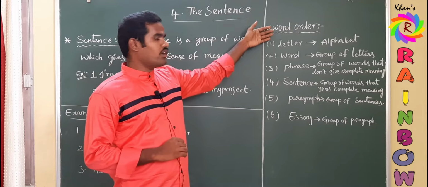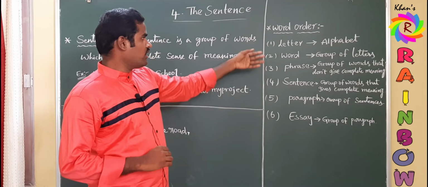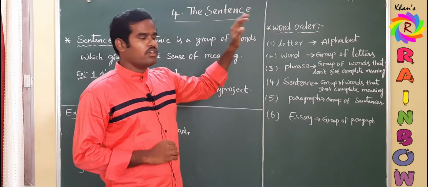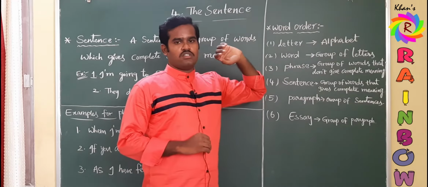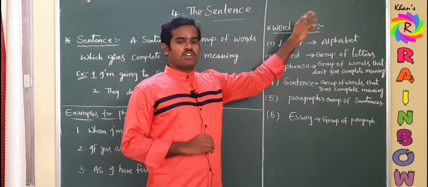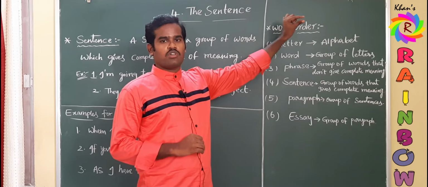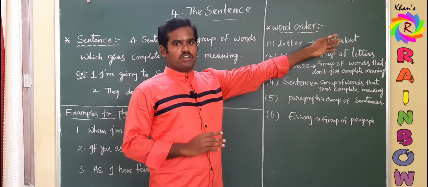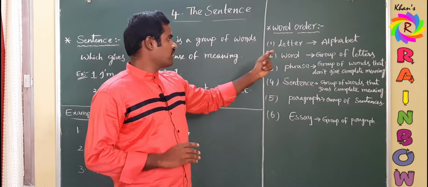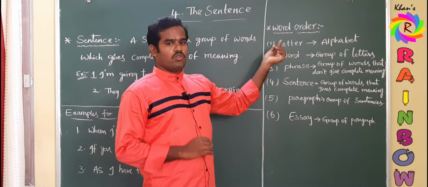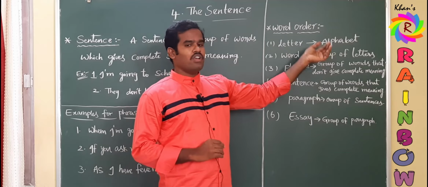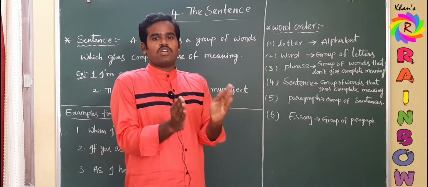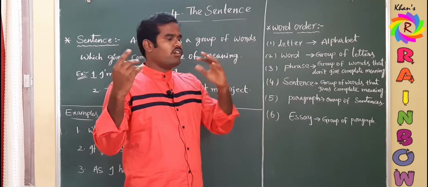See, first, word order from descending to ascending order. First one, letter. What is a letter? We have the alphabet, and remember, we have to pronounce it as alphabet. They are 26, from A to Z. They are known as letters. And coming to word, what is a word? A group of letters. If we put some letters together, then it makes a word.